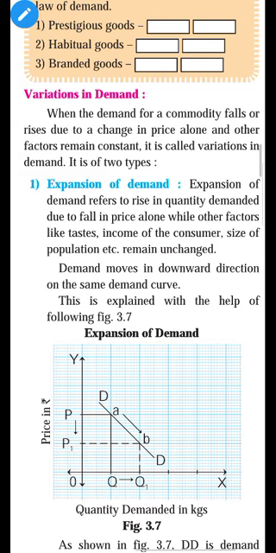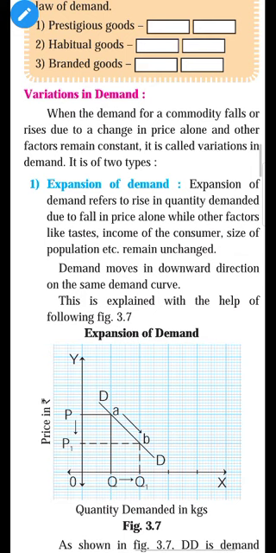In variation in demand, the demand either expands or contracts only because of price, and other factors remain constant. So which factors remain constant? No change in income, no change in population, no change in taste, habits, preference, no change in price of substitute goods, no change in price of complementary goods, no change in consumer expectation. All these factors remain constant.